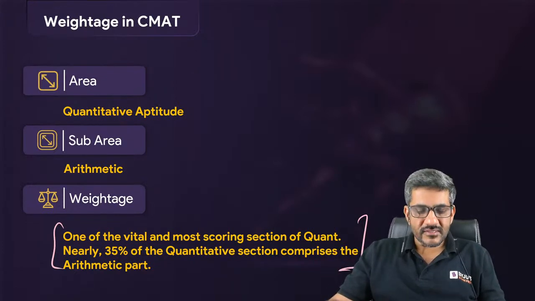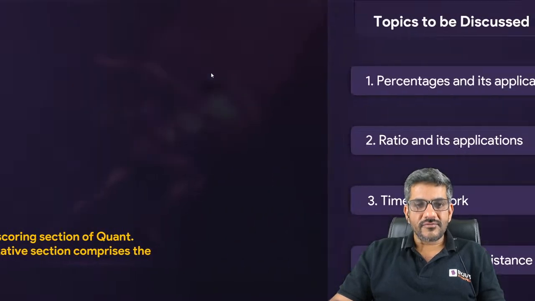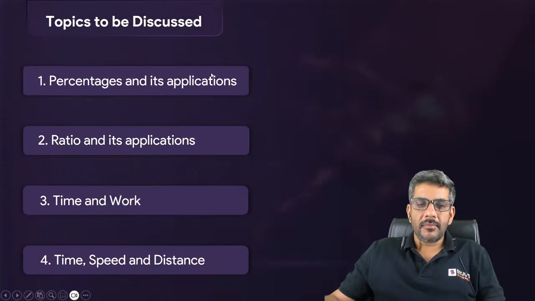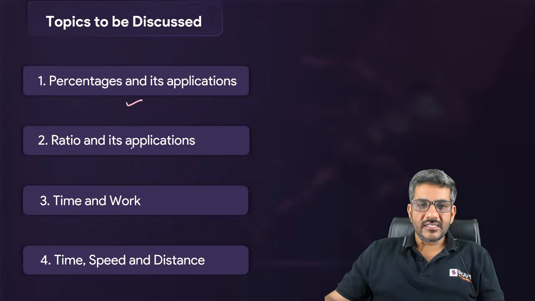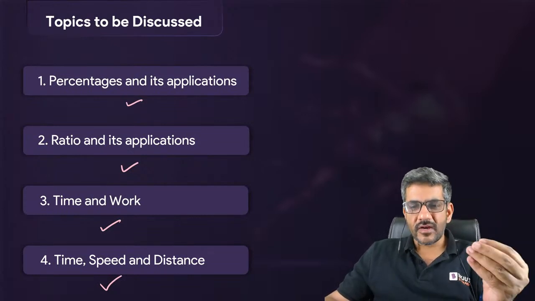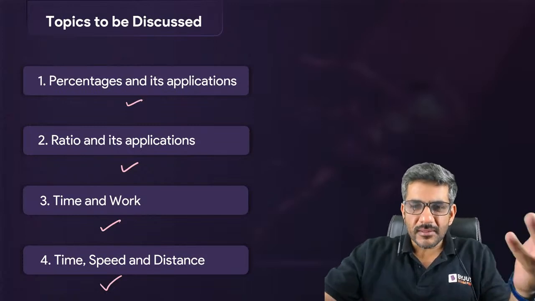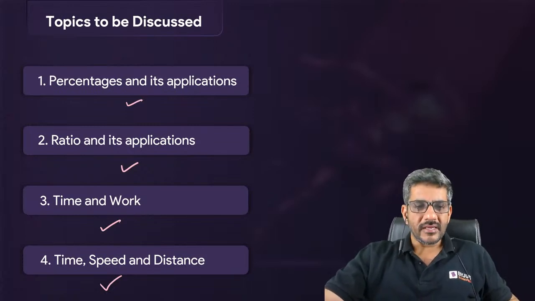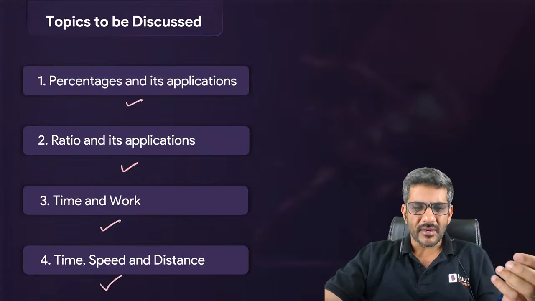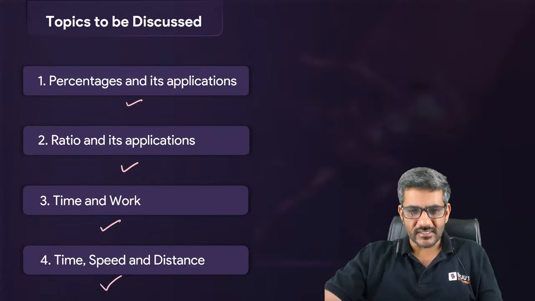Good afternoon, Sanskar. So, let's start with it. First of all, the topics we have are percentages, ratio and proportion and its applications, time and work, and time, speed and distance. These are the topics that we are going to talk about. I'll briefly talk about some formulas, and after that we will be doing some questions as well.